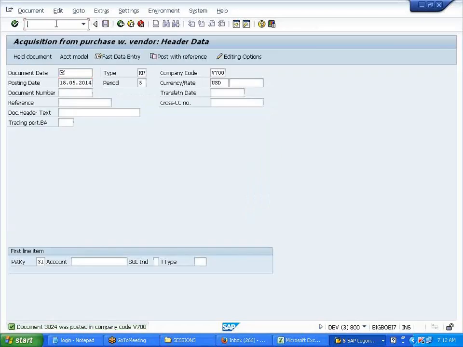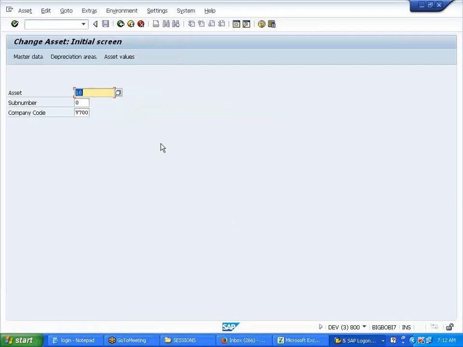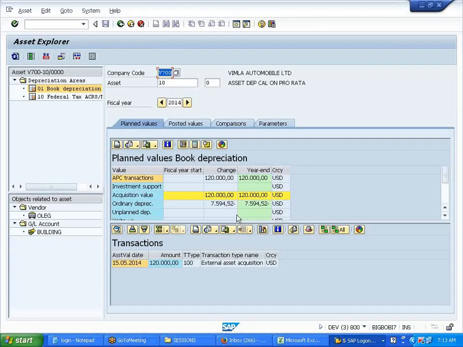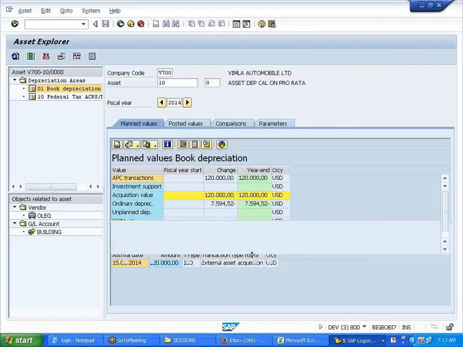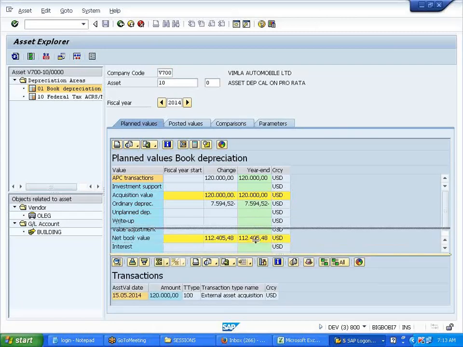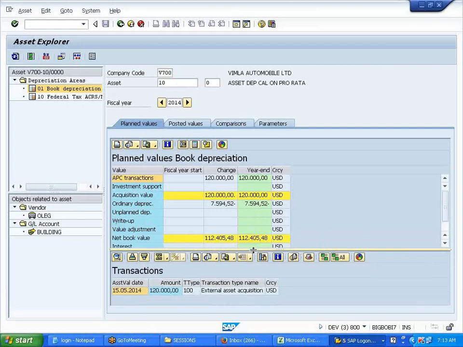Save it. 759542 something it has calculated, man. What is this? Correct or wrong calculation?